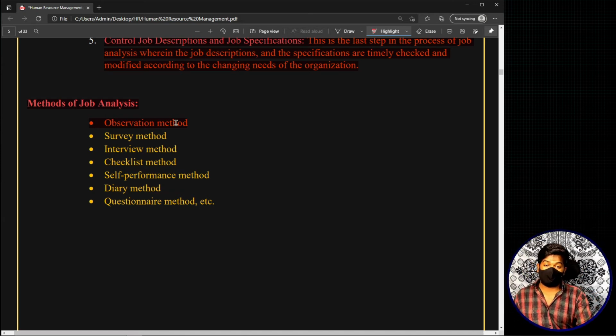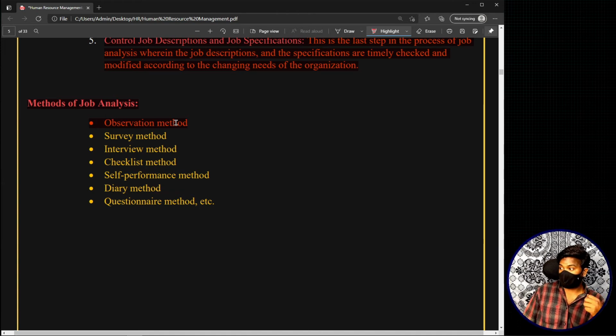The first method is observation, where you basically observe. Now this observation method doesn't work for each and every job. For example, if I want to do job analysis for a job of a floor cleaner, or basically a sweeper, I can prepare my job analysis by observing, right? I can observe what they are doing, what the different rooms are that they are covering, and what the different things are that they are using in order to do this cleaning, sweeping, and all these things. For jobs which do not involve much complexity, you can actually use this observation method.